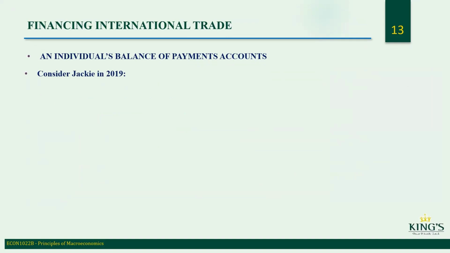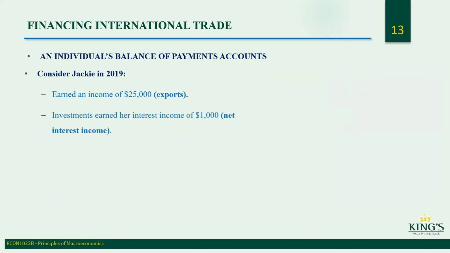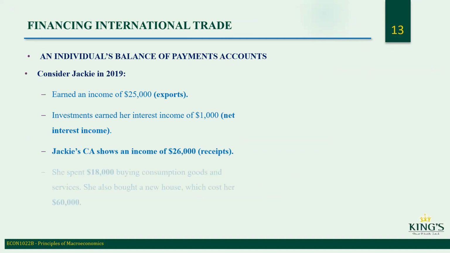An individual balance of payment accounts. So this can be applied to personal finance as well. So for example, consider Jackie in 2019 earned an income of $25,000 exports. So in this case, for your personal budget, your income will be your exports. Investments earned her interest income of $1,000 net interest income. Jackie's CA shows an income of $26,000 receipts. So just add the exports and net interest income together, you get $26,000.